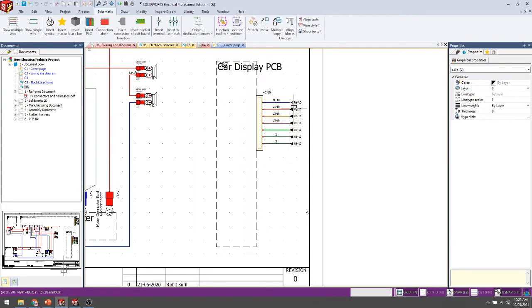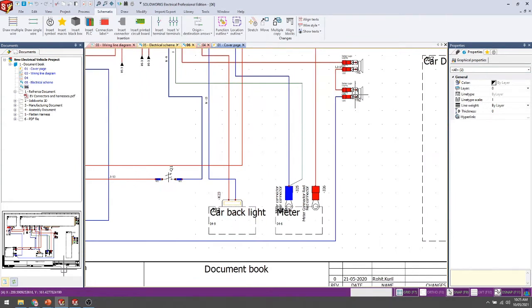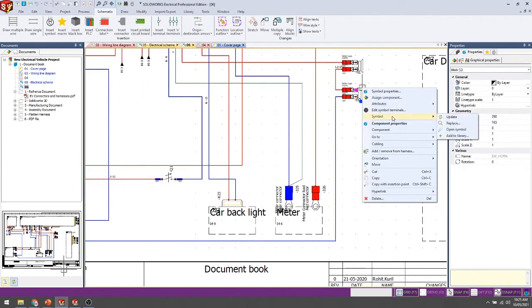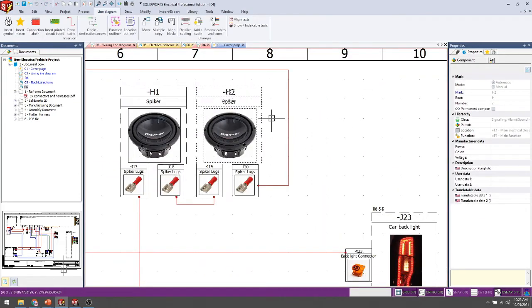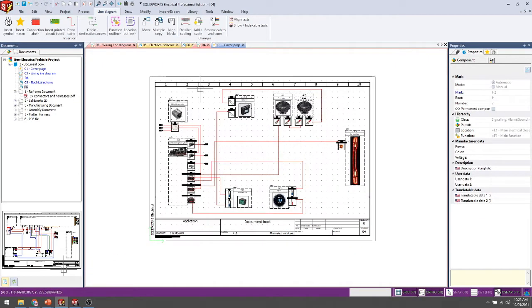Automatically it will show you whatever symbol you just selected, and you just drag and directly jump to the single line side, so it will show you directly. Okay, so it is very easy to identify our symbol from origin to destination as a single line diagram, and to make a multiple diagram also.